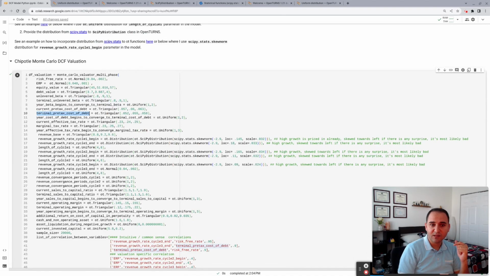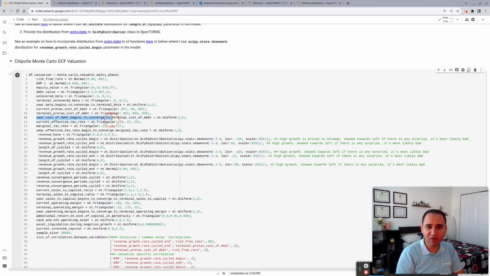Current pre-tax cost of debt, again, I'm using triangular distribution. I could be using normal, uniform. Again, there's nothing right or wrong here necessarily. I'm trying to deal with the uncertainty, and the distribution that I choose is not arbitrary. They have to make sense, but it is totally viable to use normal distribution here or a skewed distribution or so on, which I'm going to get to, the skewed distribution specifically on revenue growth.